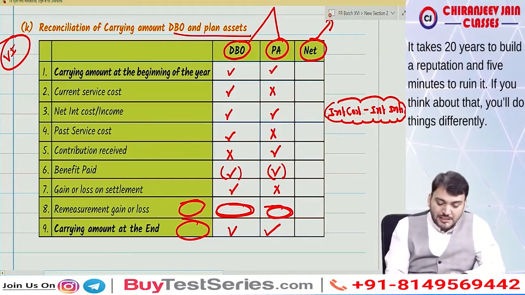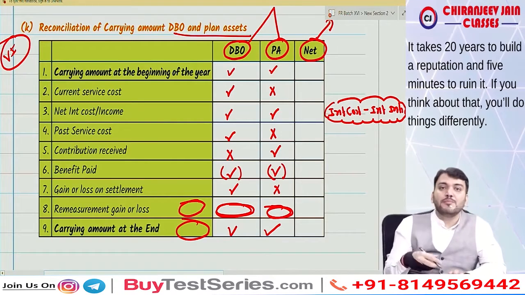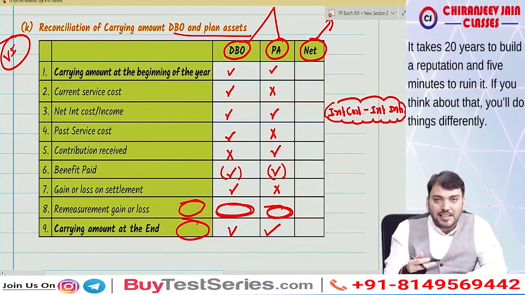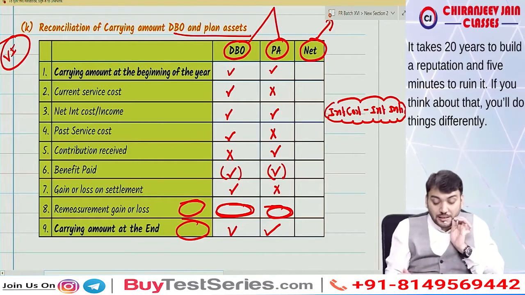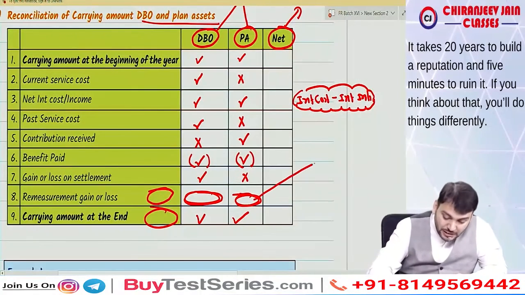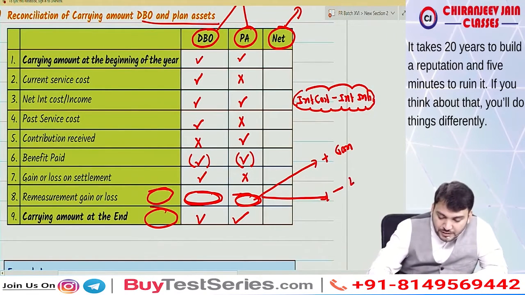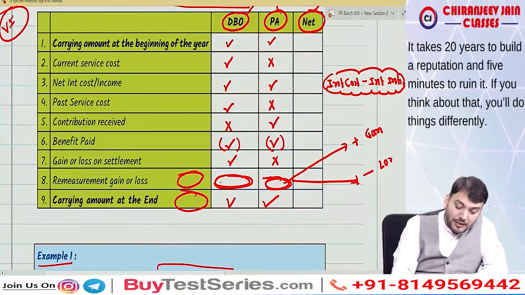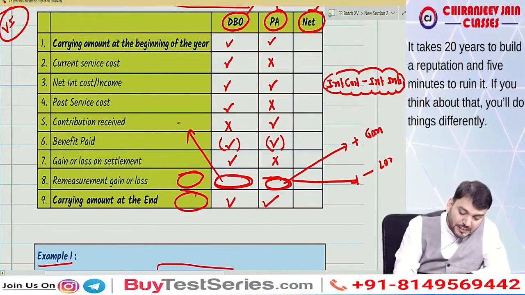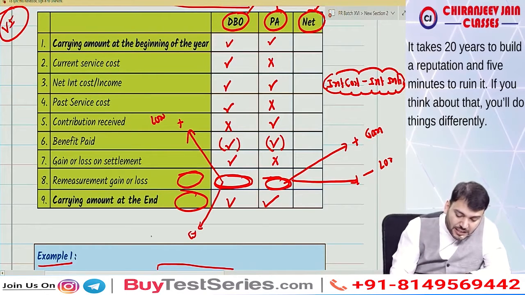Understood? If the amount is coming positive, it means gain; if the amount is coming negative, it means loss. If this is positive, then gain. If this is negative, it means loss. But here it is the opposite. If the liability is increasing, meaning this is plus, then this is loss. If this is decreasing, then gain. Understood? This is also a special point.